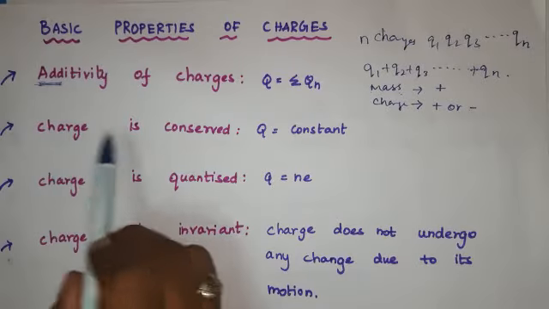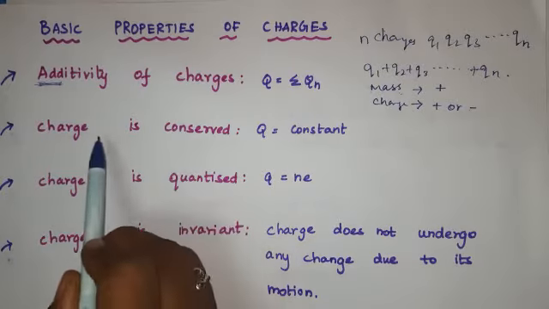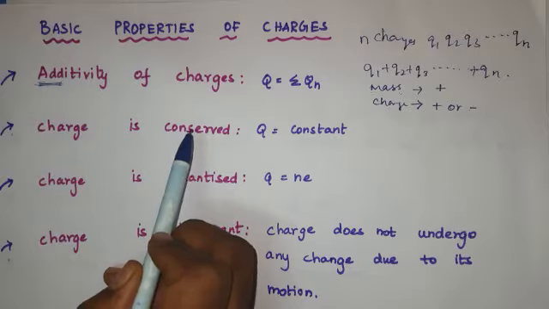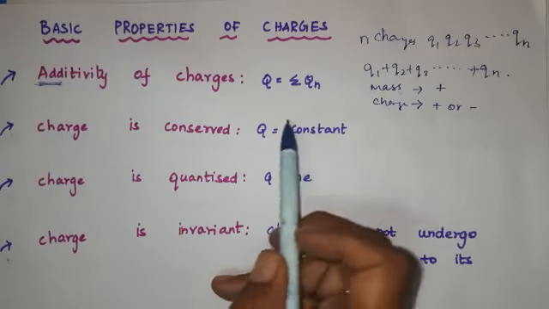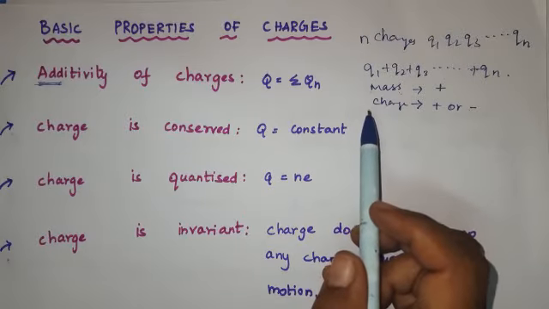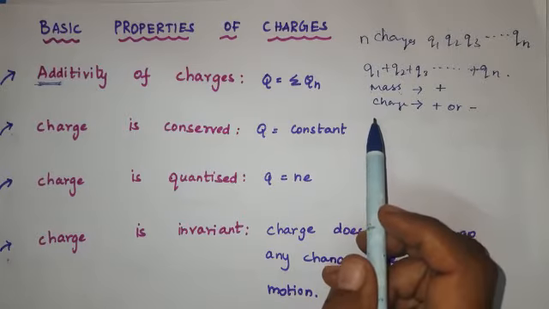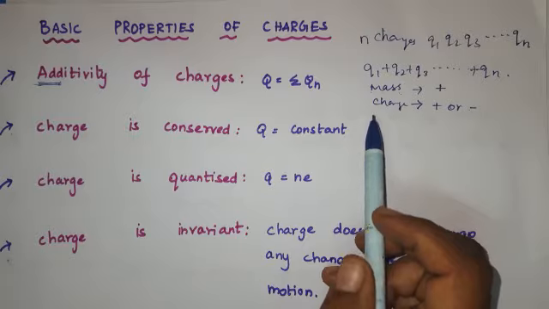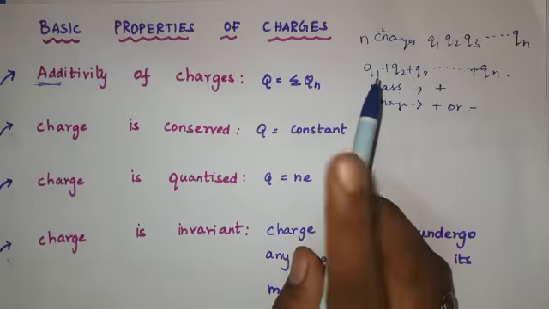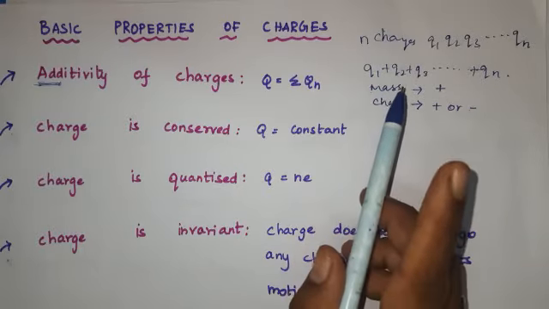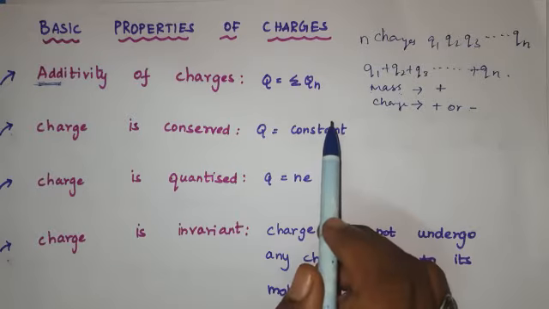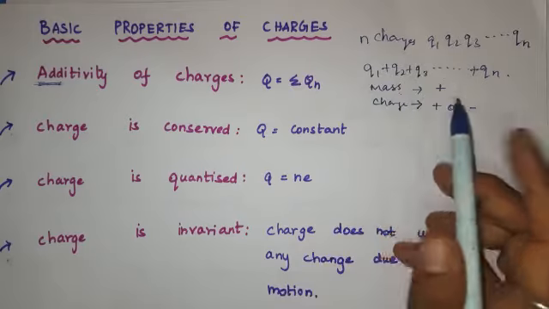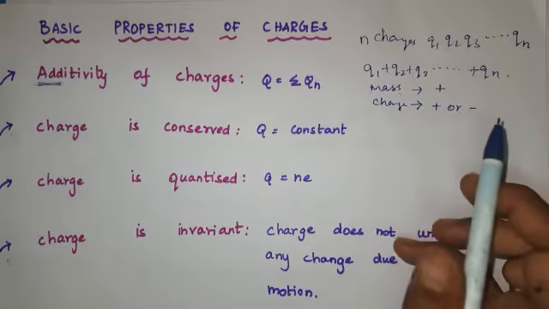And the next point is charge is conserved. What does it mean? Conserved is nothing but constant. So charges can neither be created nor destroyed, but can only be transferred from one object to the other. That's what we call conserved. If you see some examples, the total charge of an isolated system is always conserved.